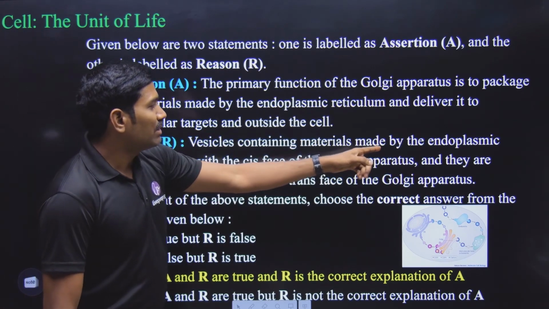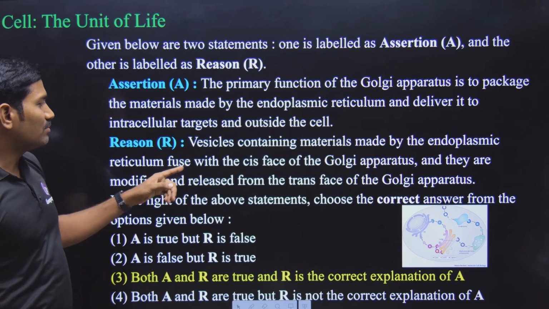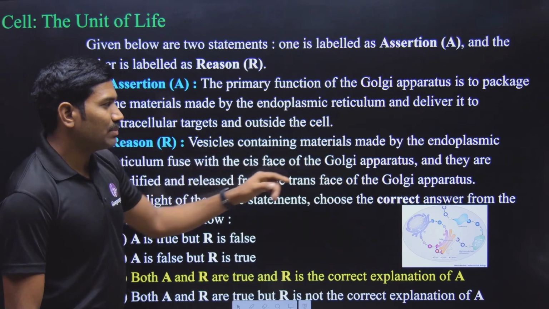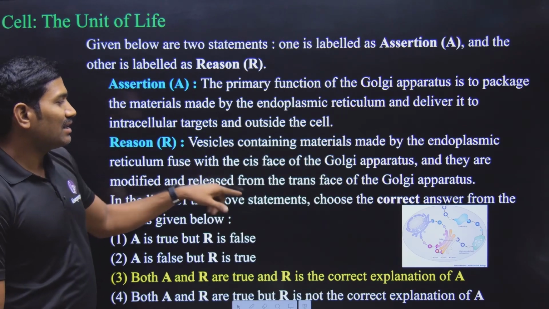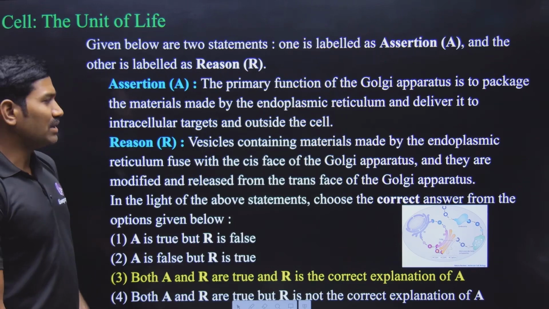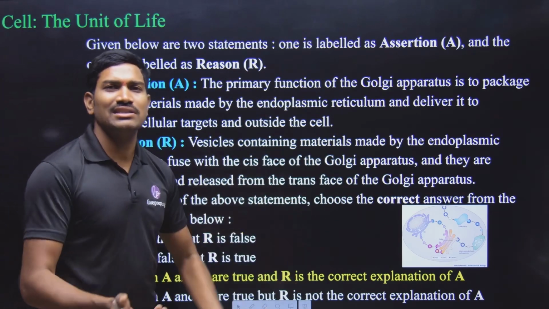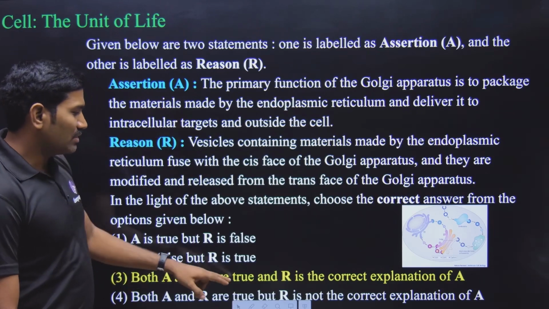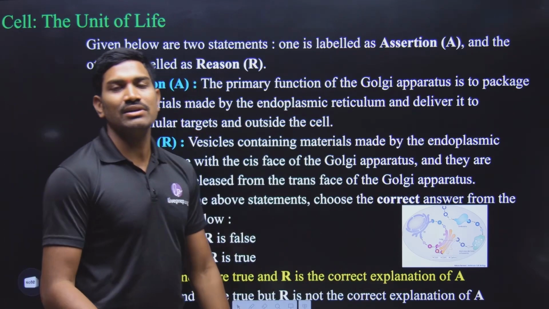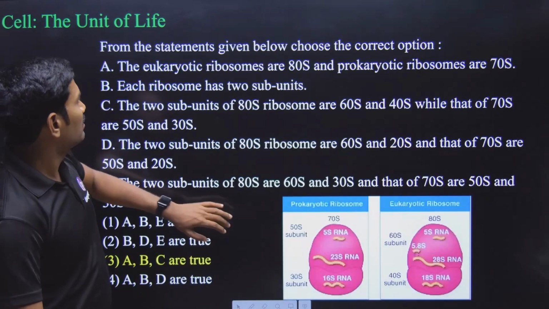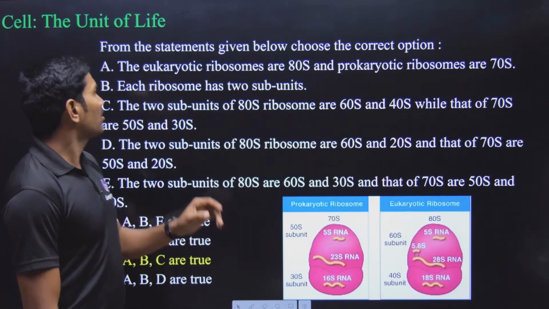Vesicles containing materials made by the endoplasmic reticulum fuse with the cis face of Golgi apparatus, and they are modified and released from the trans face of the Golgi apparatus. So in this way only, the packaging is taking place and the delivery is taking place. So that's why both the statements are true, and R is the correct explanation for A. Okay, this is what. Next one, again from the cell, the unit of life.